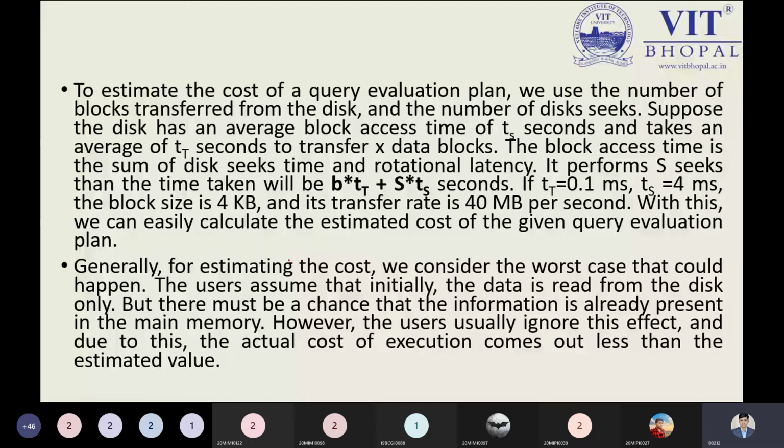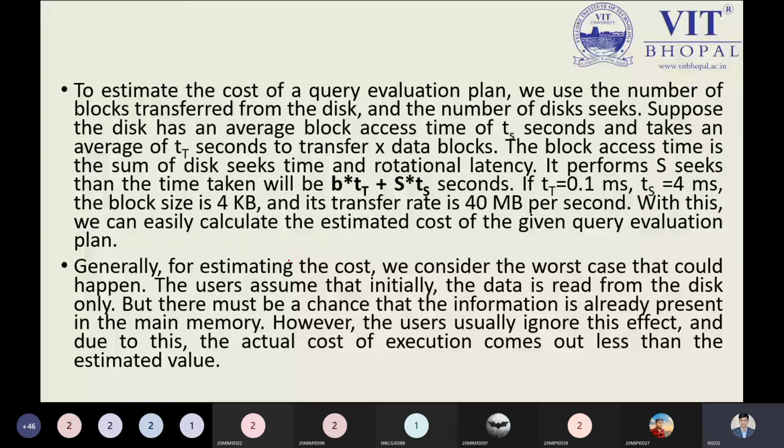The users assume that initially the data is read from the disk only, but there may be a chance that the information is already present in the main memory. However, the users usually ignore this effect, and due to this the actual cost of the execution comes out less than the estimated value. Of course, this is the point.